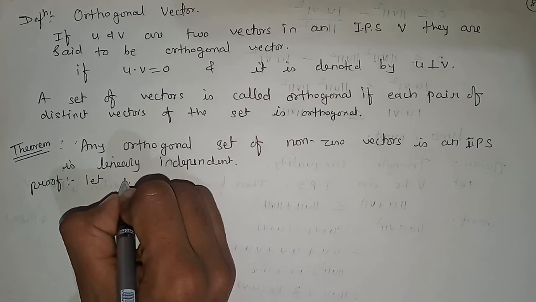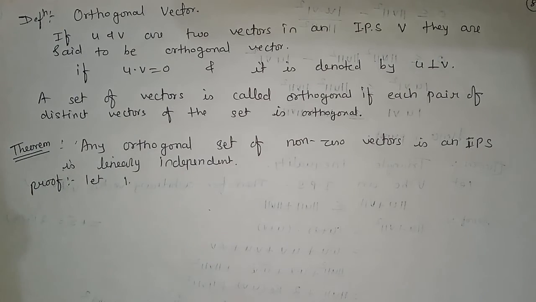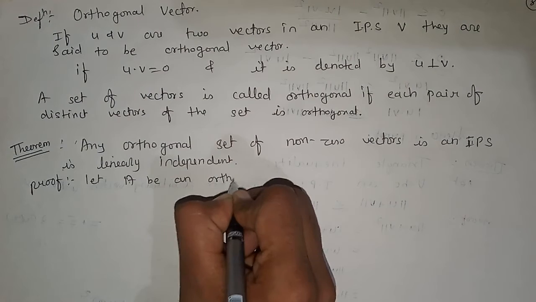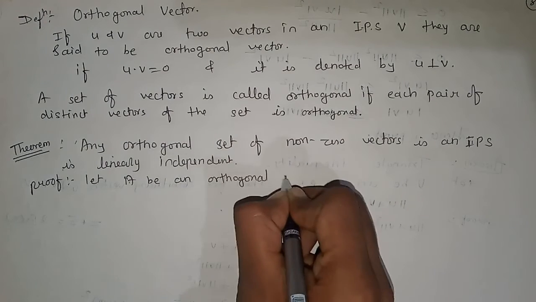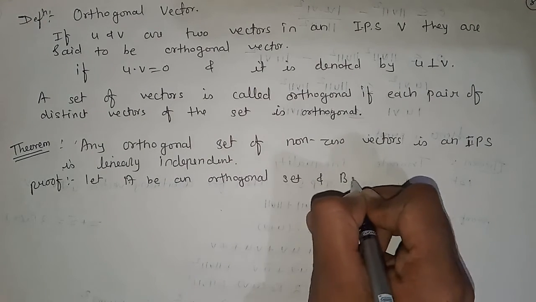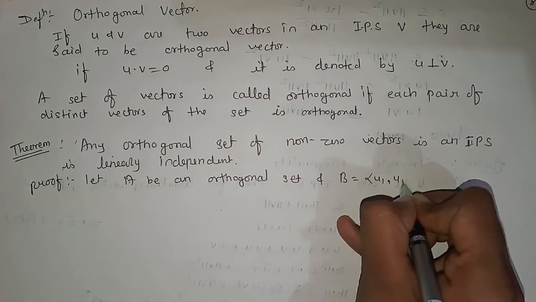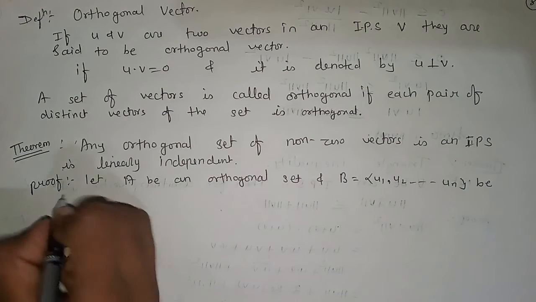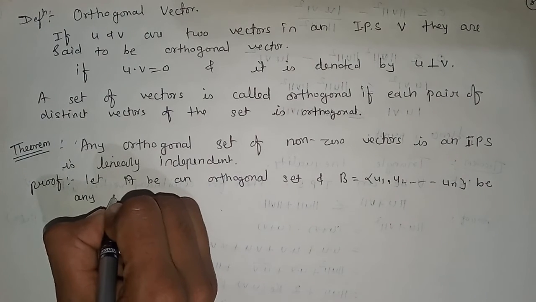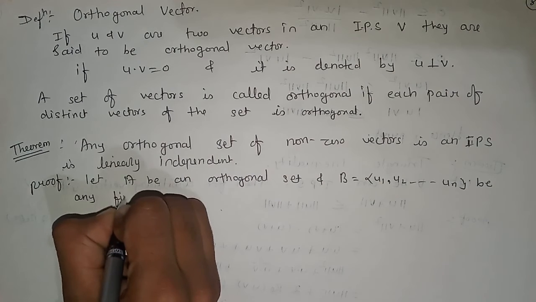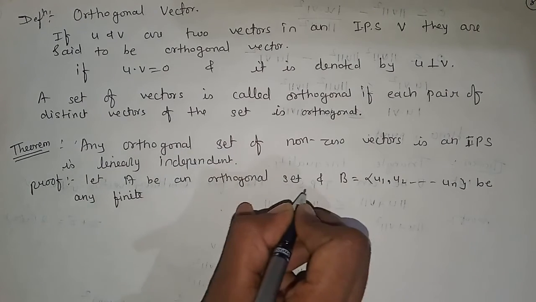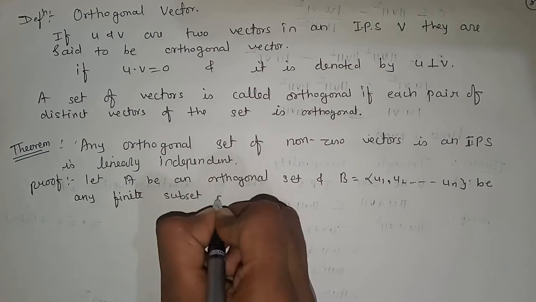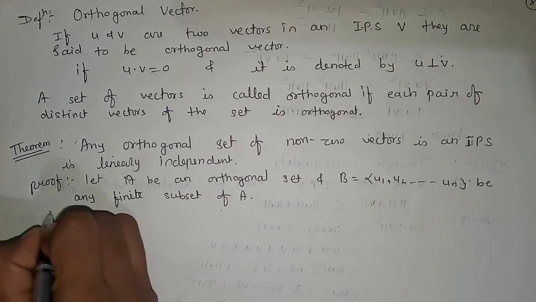So let A be an orthogonal set and B equal to u1, u2, up to un be any finite subset of A. So we have considered an orthogonal set A, and B is its finite subset.